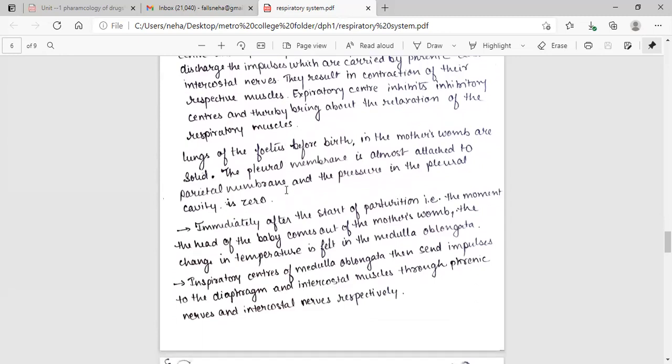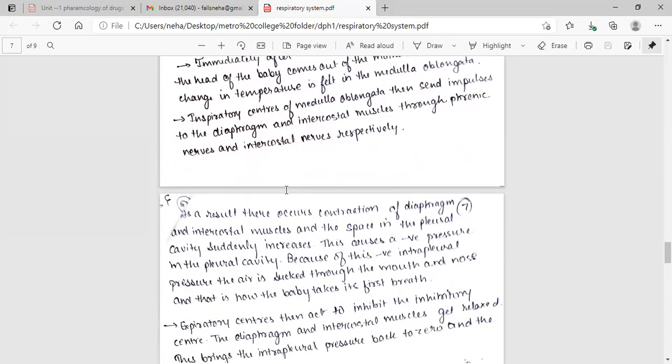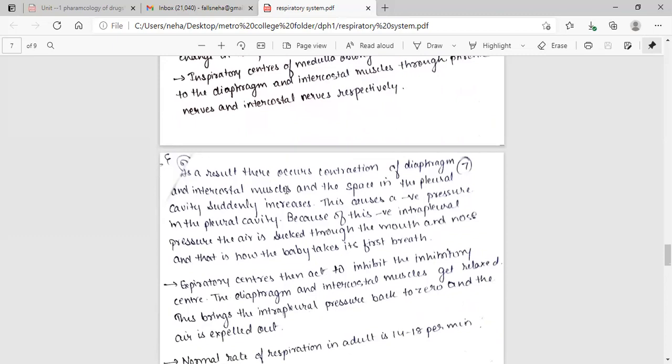The lungs of the fetus before birth in the mother's womb are solid. The pleural membrane is almost attached to the parietal membrane and the pressure in the pleural cavity is zero. Immediately after the start of parturition, that is, the moment the head of the baby comes out of the mother's womb, the change in temperature is felt in the medulla oblongata. The inspiratory centers of the medulla oblongata then send impulses to the diaphragm and intercostal muscles through the phrenic nerves and intercostal nerves respectively. As a result, the diaphragm and intercostal muscles contract and the space in the pleural cavity suddenly increases. This causes a negative pressure in the pleural cavity. Because of this negative intrapleural pressure, air is sucked through the mouth and nose, and that is how the body takes its first breath.